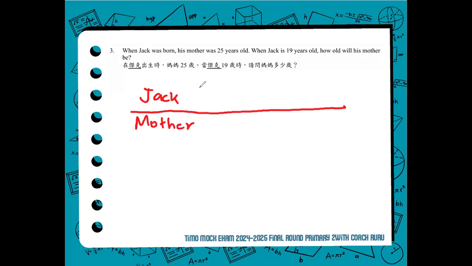When Jack was born, at that time, he was 0 years old, and his mother was already 25. Now, when Jack is 19, how old will his mother be? If Jack will grow and age to 19, then mother will also obviously age, no?